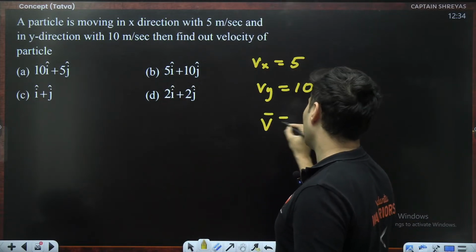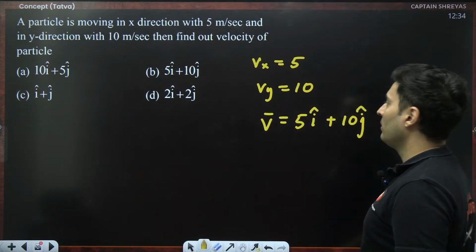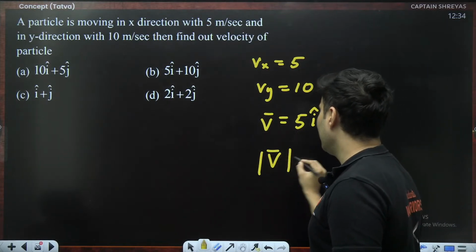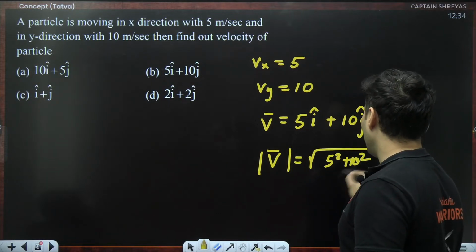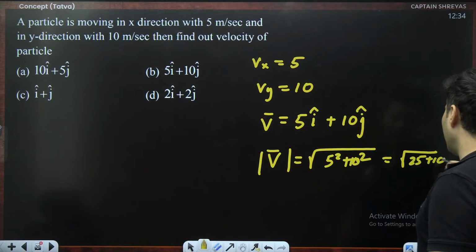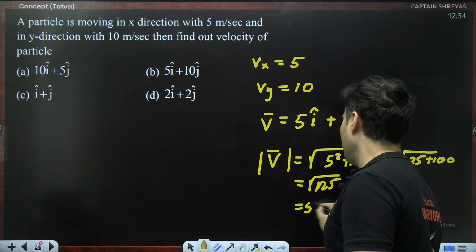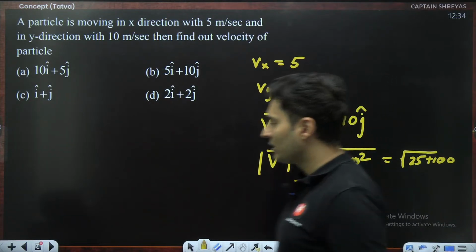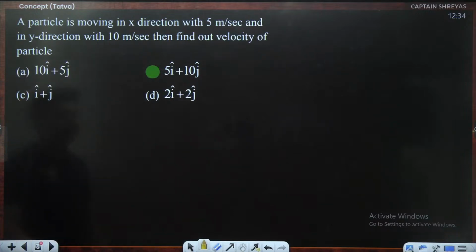The total velocity will be 5 i cap plus 10 j cap. But if you ask me the speed, then it will be root of 5 square plus 10 square, which is root of 25 plus 100, which is root of 125, which is basically 5 root 5. Speed will be 5 root 5, but the velocity will be 5 i cap plus 10 j cap.